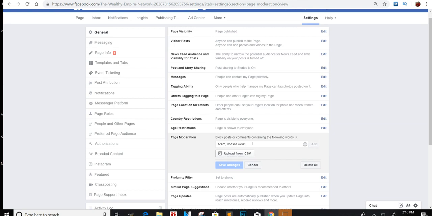If you don't want people to say certain things on your post, you just put the words in here. So doesn't work, fake, just words like that. So these words are not going to be allowed on your post at all. They won't even be able to post it if they say these words. You can do as many of those as you want, okay?